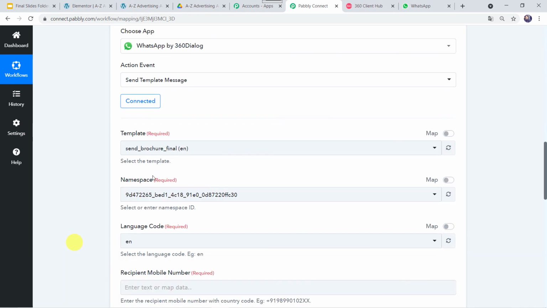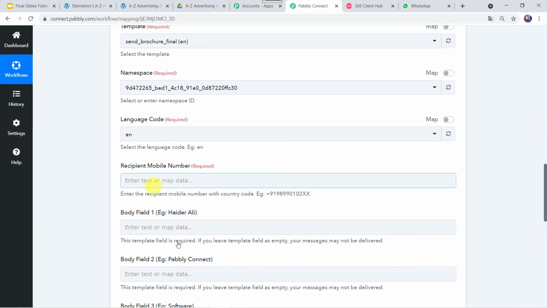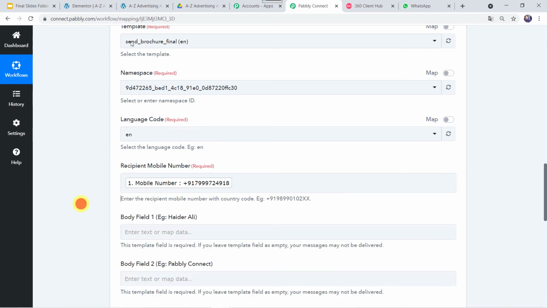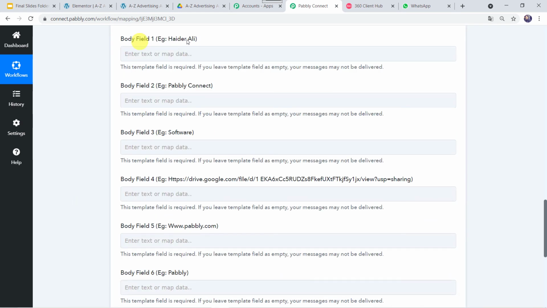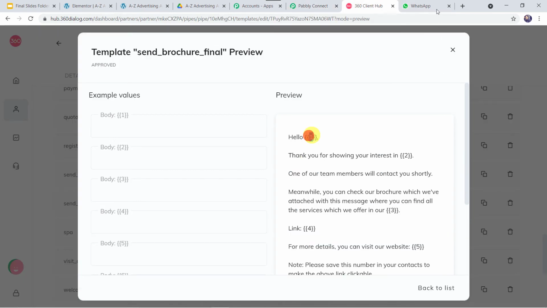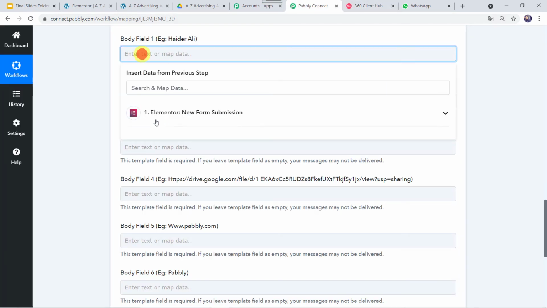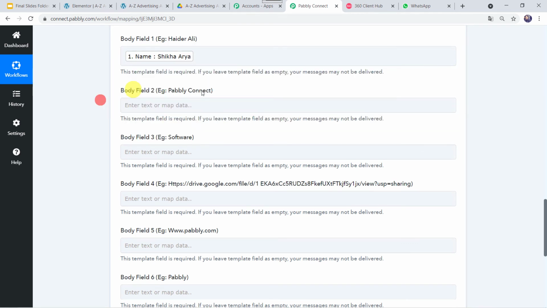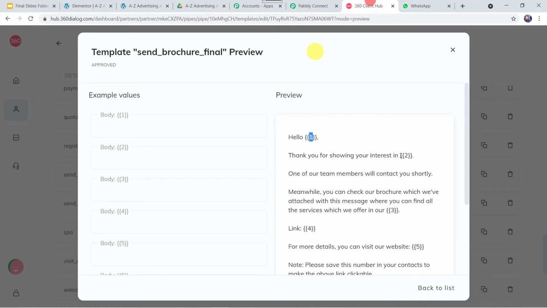And here we have to come to Elementor Form. And from here we are going to map this mobile number. Now body field 1, example Heather Ali. So in our template, body field 1, we require the name of the customer. So let's go to Pabbly Connect and here let us map the name, that is Shika Arya. Now body field 2, example Pabbly Connect. In our template, body field 2, thank you for showing your interest in. Here the name of your ad agency is going to come. Let us type the ad agency name.